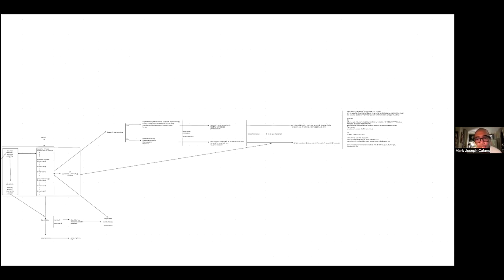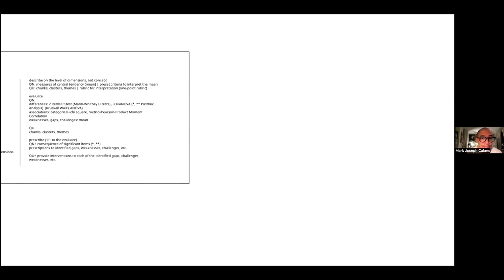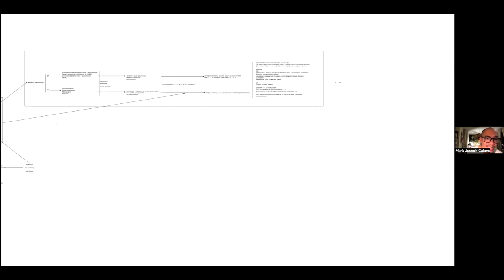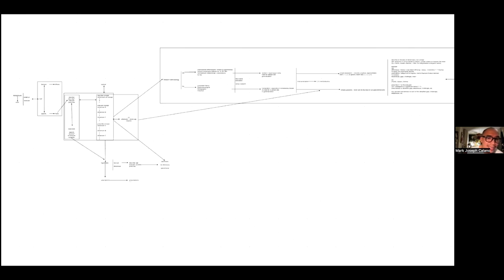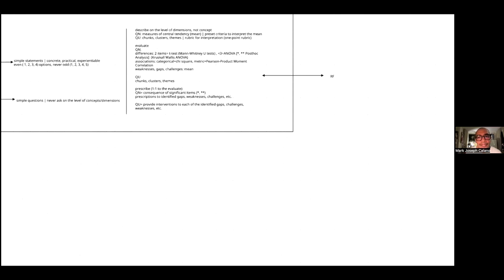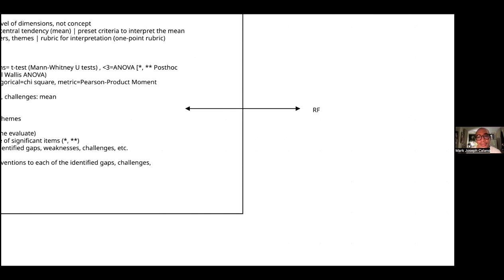At this point, you will see the inclusion of another framework, and that's the research framework. The research framework is different from the conceptual framework because the research framework schematically identifies how the research will be conducted. See how that's different? In the conceptual framework, the concern is diagramming the variables, the concepts, the dimensions that are used in the study. The research framework basically clarifies how the research is going to be conducted.